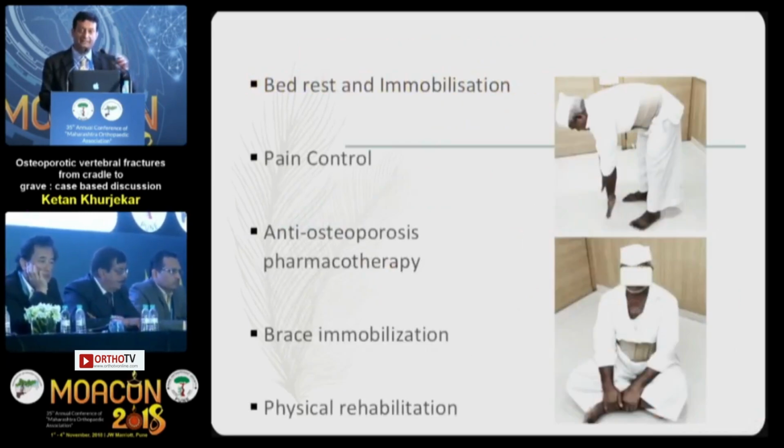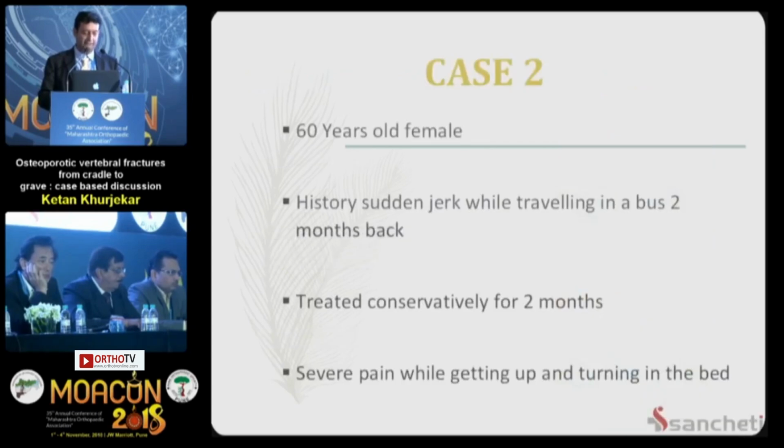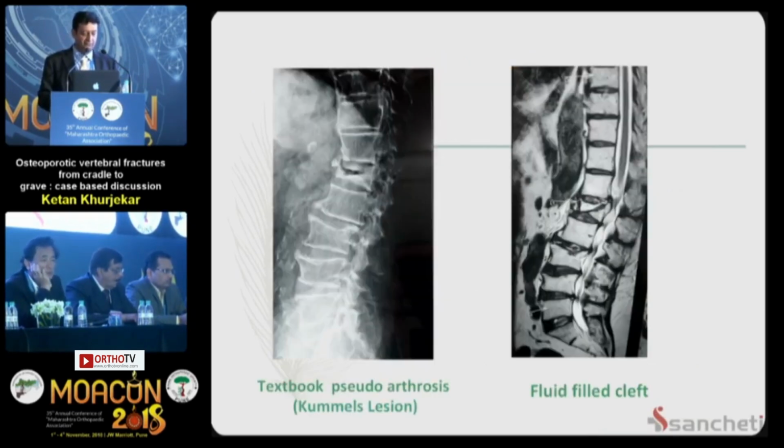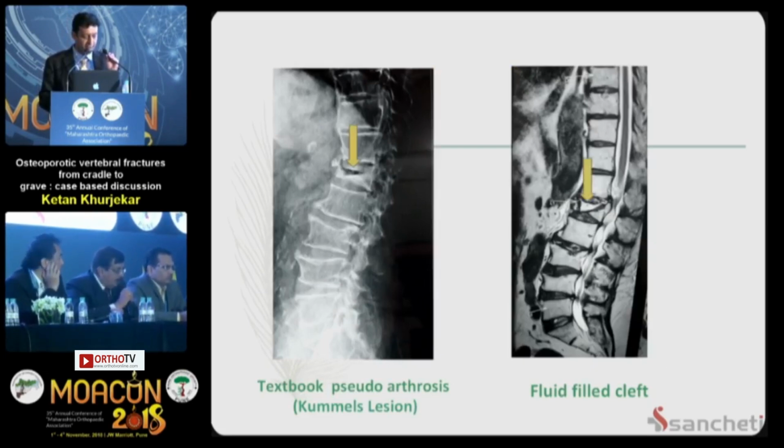So we treated it conservatively: no neurological deficit, stable fracture, and it did very well conservatively. A 60-year-old female patient, history of sudden jerk, treated conservatively for 2 months, severe pain while getting up, and these are the X-rays and MRIs. Now here you can see definitely there is a fluid-filled cavity, a non-union.